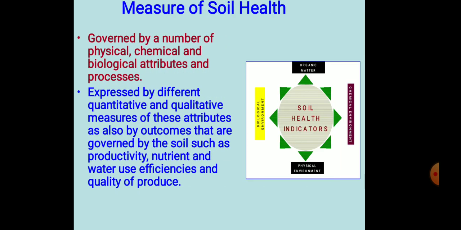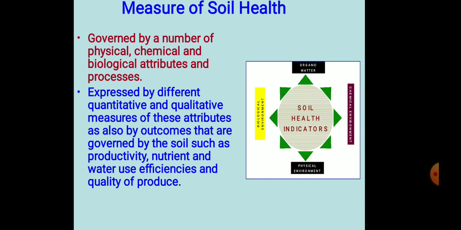Next slide: the measure of soil health is governed by a number of physical, chemical, and biological attributes and processes, expressed by different quantitative and qualitative measures of these attributes, as also by outcomes governed by the soil, such as productivity, nutrient and water use efficiencies and quality of produce.